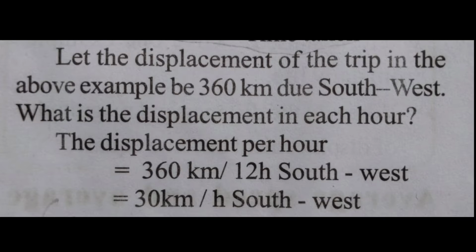All of you understand, children? Children, see this example. Let the displacement of the trip in the example be 360 kilometers due southwest. What is the displacement in each hour? So, the displacement per hour is equal to 360 km by 12 hours southwest. That means 360 by 12. 12 threes are 36. So, 30 km per hour southwest.